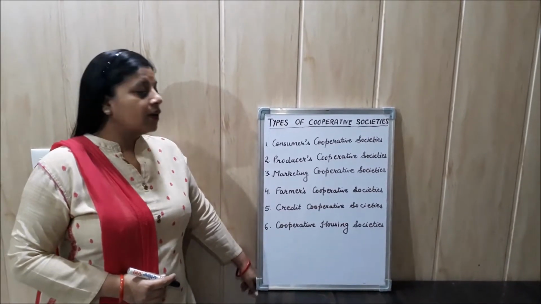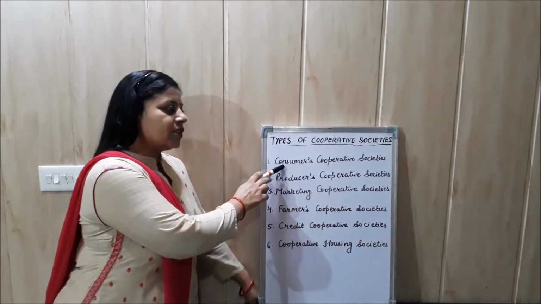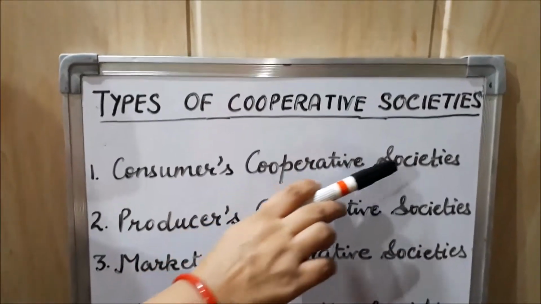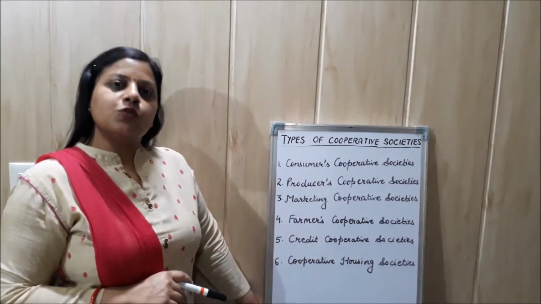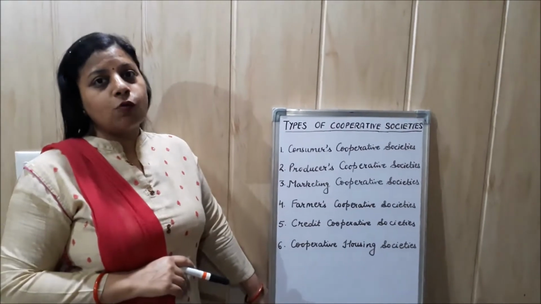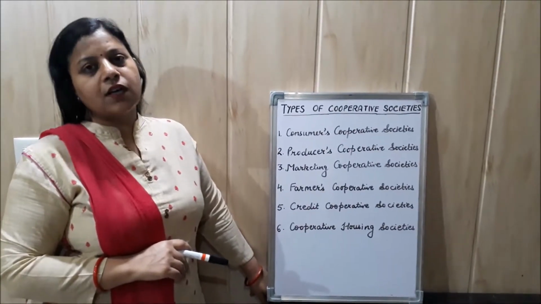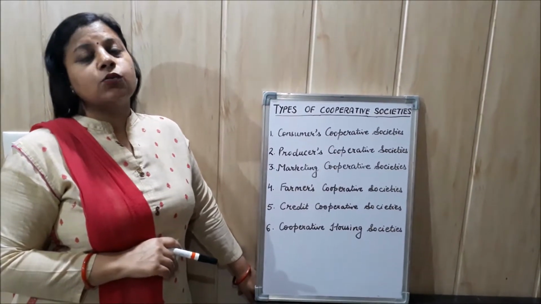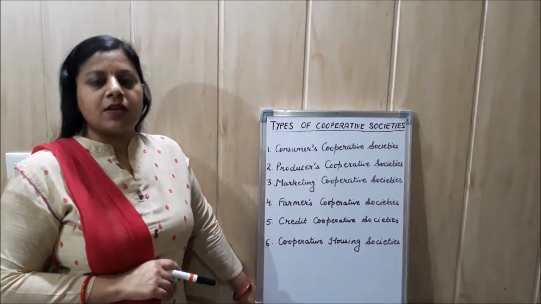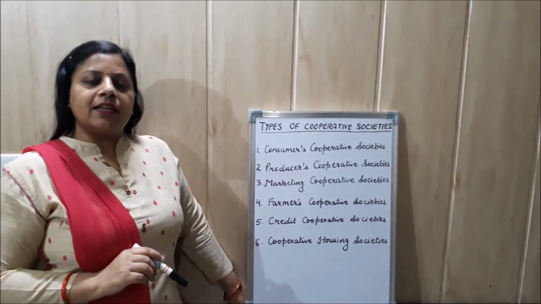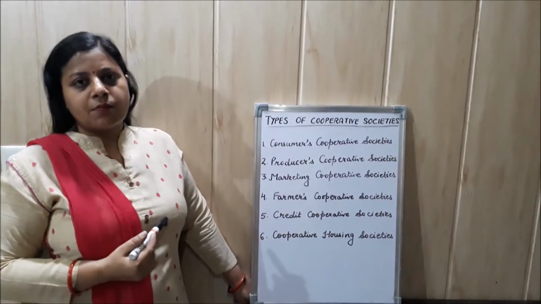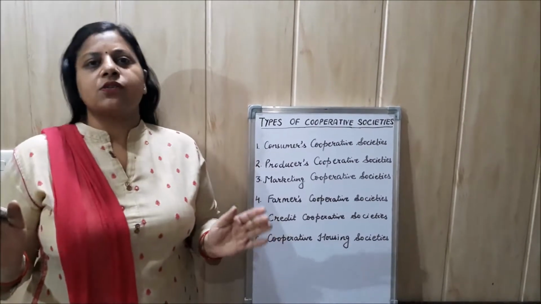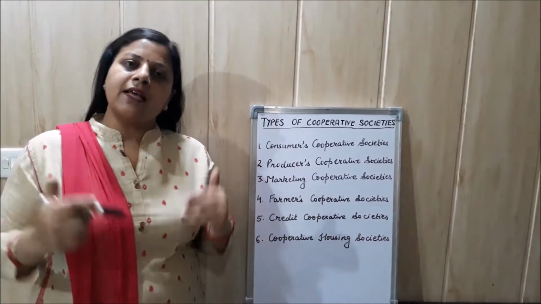So first of all, we are going to discuss the first cooperative society, that is consumers cooperative societies. Yes students, consumers cooperative societies are formed to protect the interest of consumers, as well as to supply them goods at less prices. Consumer cooperative society includes consumers as the members. All the members are consumers who want to buy goods at less prices.